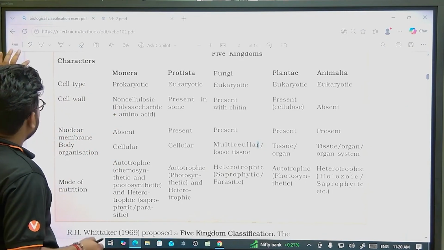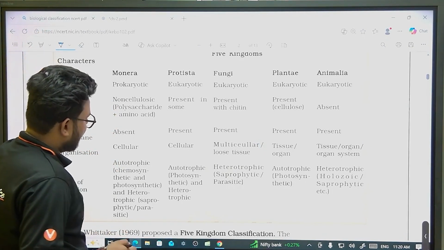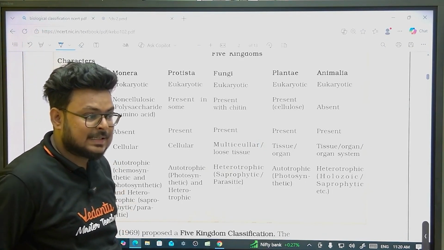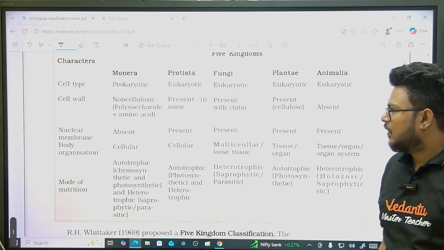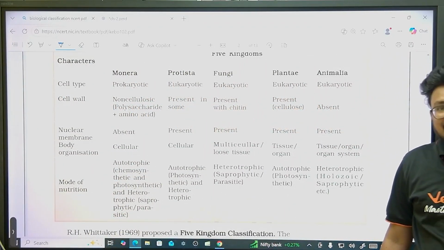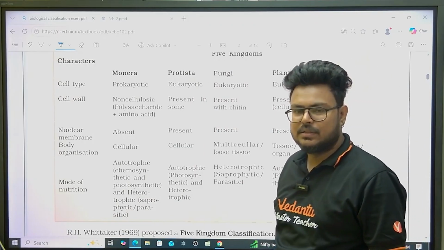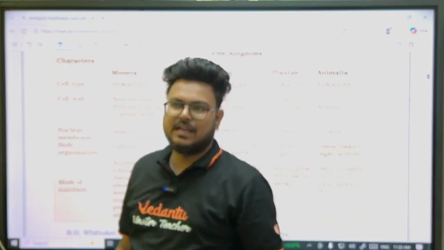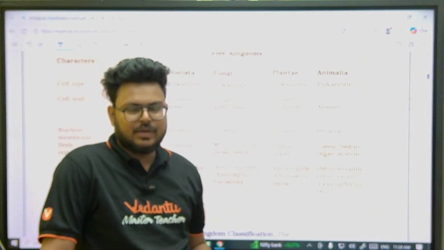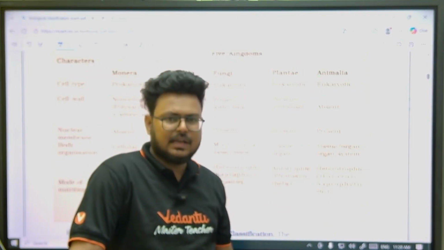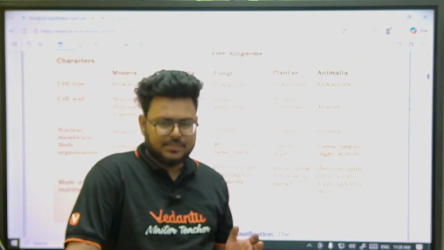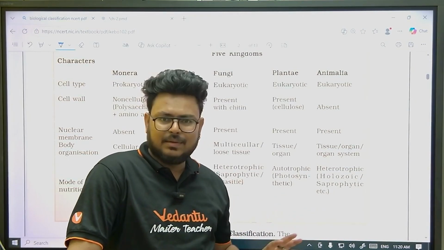To be specific, there is one more classification system called 6 kingdom classification, in which we have classified Monera into archaebacteria and eubacteria. I'll come to that part also because they have certain domains: archaea and eukarya, prokarya and eukarya.